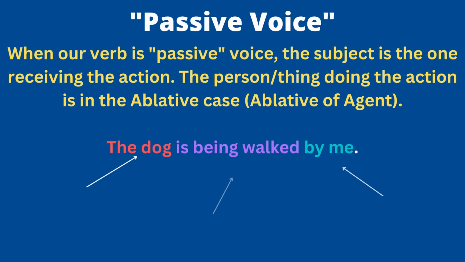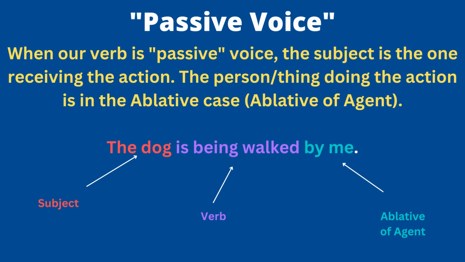That's different than saying the dog is being walked by me. I know in general it means the same thing, but literally it's not operating in the same way. The dog is the subject. My verb is being walked, right? So the subject is not doing anything. When you say the dog is being walked, that's not the same thing as saying the dog is walking, right? Someone is walking the dog. In other words, something's happening to it. That's what we mean by passive voice. It's when the subject is receiving the action, not doing anything.